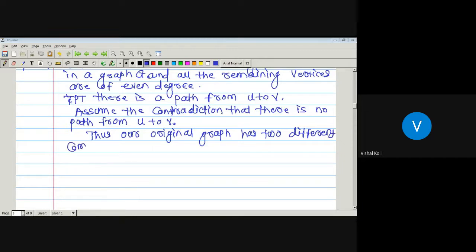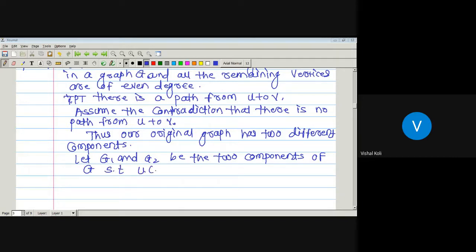Let G1 and G2 be the two components of graph G, such that U belongs to the vertex set of G1 and V belongs to the vertex set of G2.